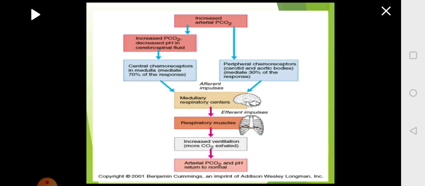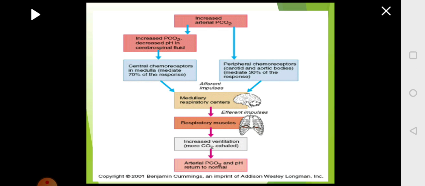When the carbon dioxide goes up, the pH will drop down. It becomes more acidic because of the release of hydrogen ion, which we will be learning in detail in the transport of carbon dioxide chapter. So this increased pressure of carbon dioxide is also sensed in the brain, in the cerebrospinal fluid. The carbon dioxide pressure will become more in the cerebrospinal fluid also.